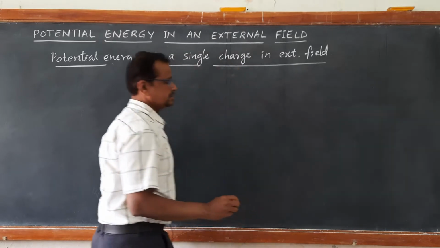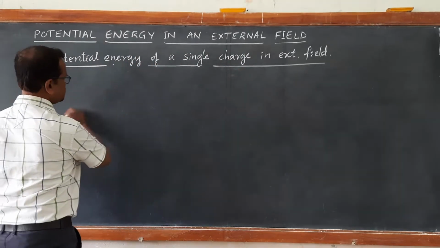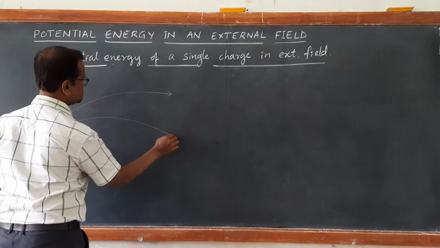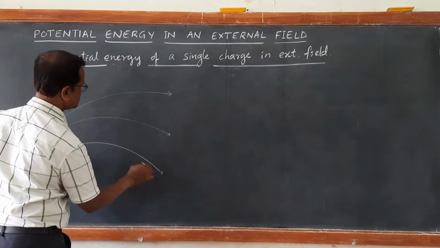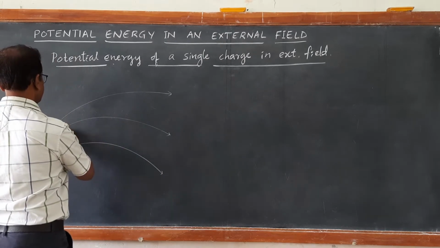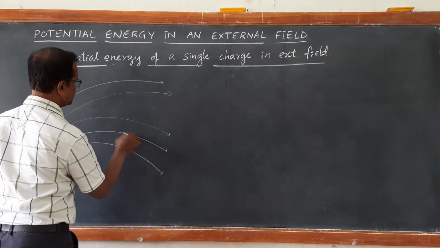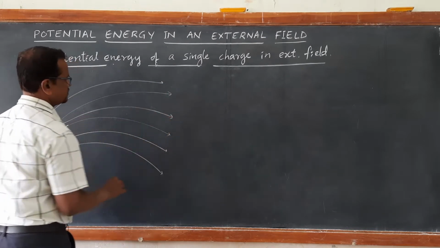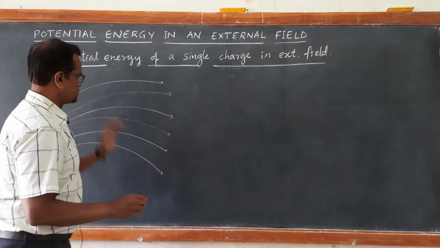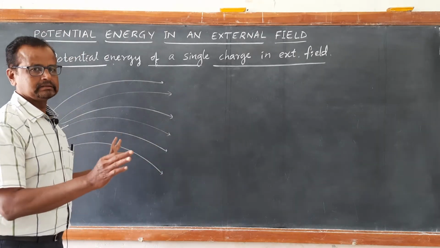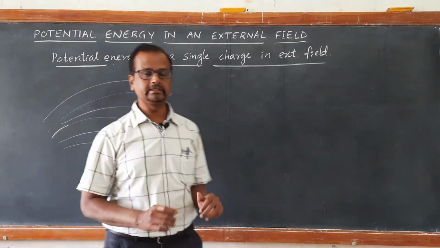Let us consider there is an already existing field. The field is shown by some field lines. I am just representing the field with some field lines, right? Picture of field lines.